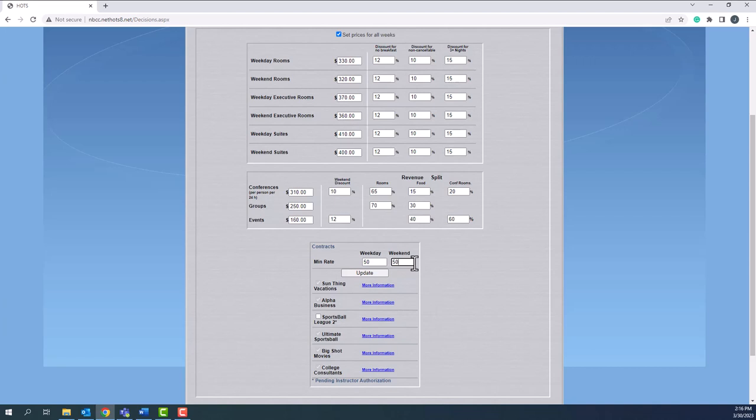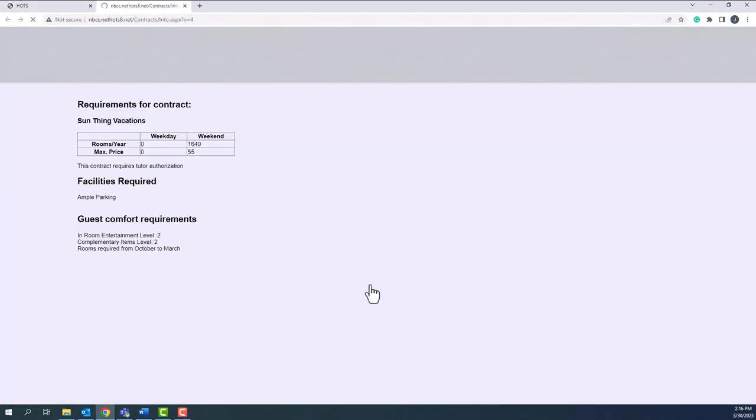Now, if a new contract pops up and you change these rates to 100 each and you apply for that new contract at 100, great. The new contract's at 100, the old one would still be at 50. And when you click on more information next to any contract, it will show you what it means.